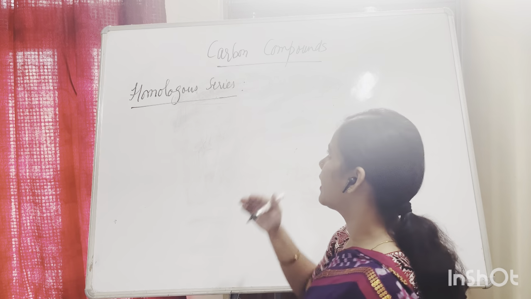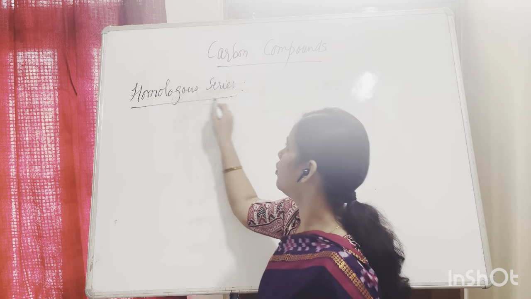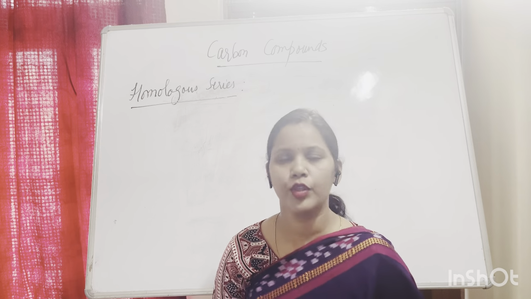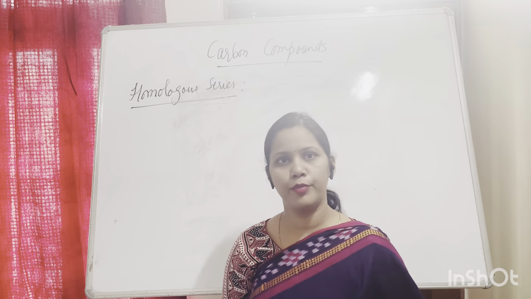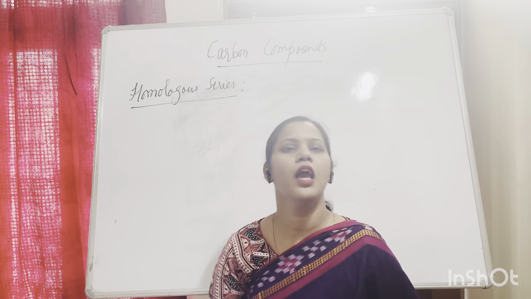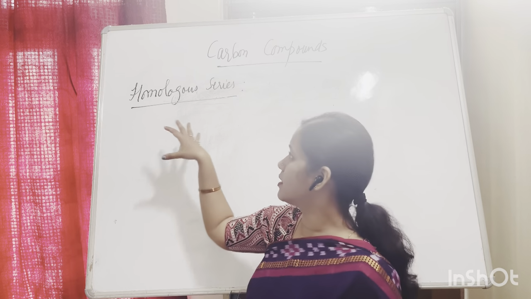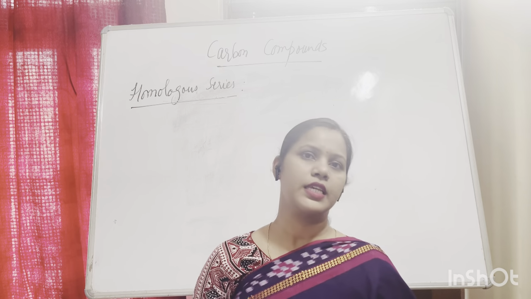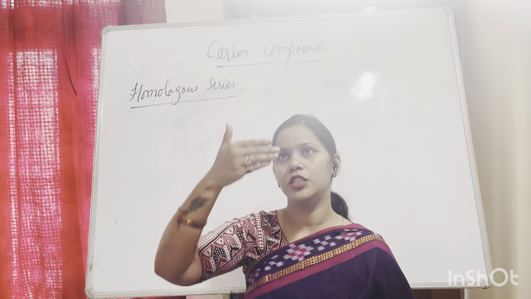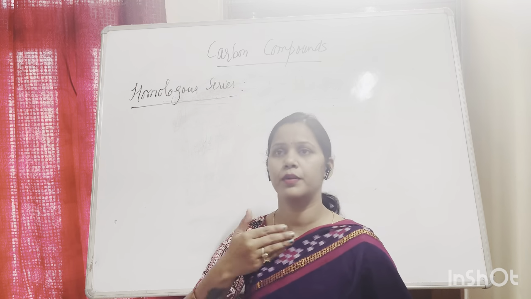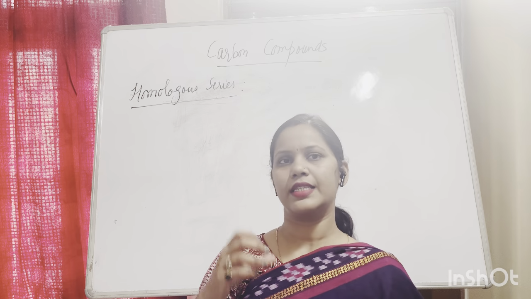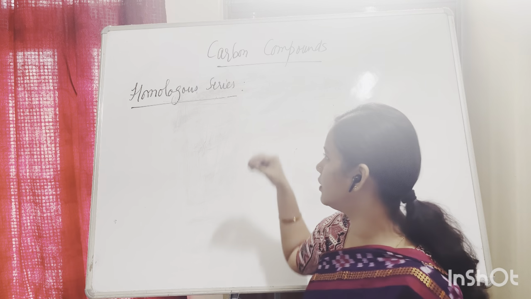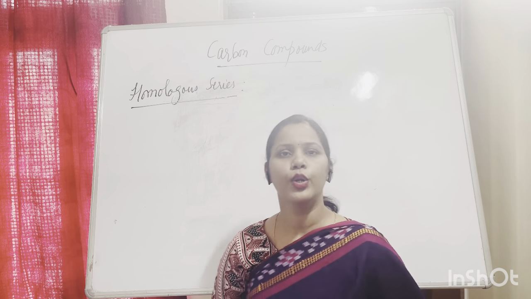Now there are certain characteristics of the homologous series. First of all, they have a general formula. They possess similar chemical properties, though there are some variations in the physical properties. Also, the difference between the members of a homologous series is given by CH2. We will do the examples and I'll tell you how to understand.